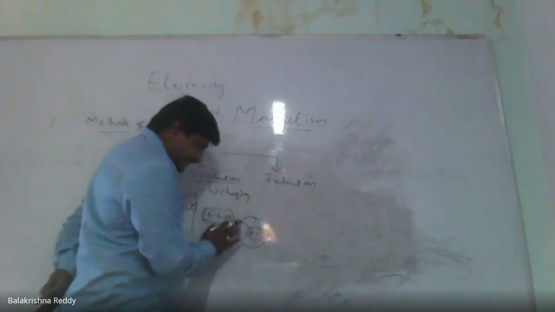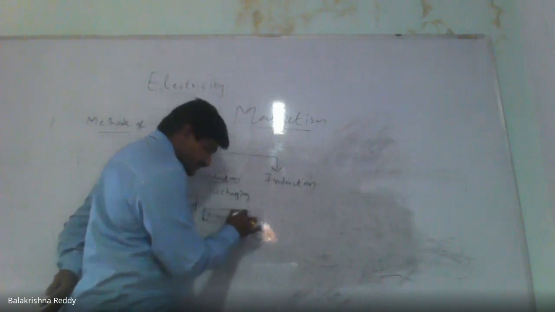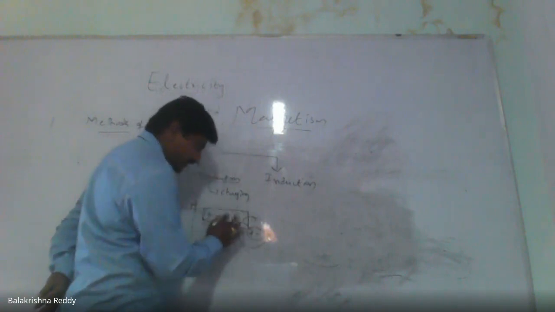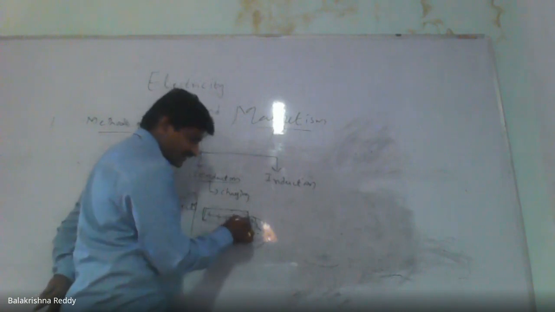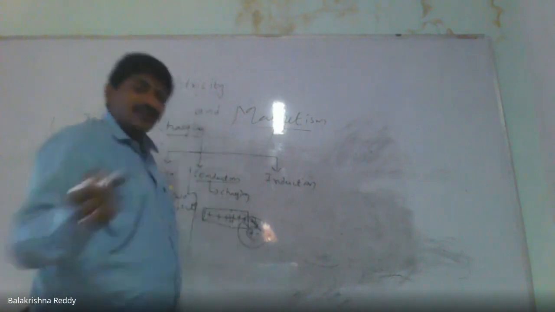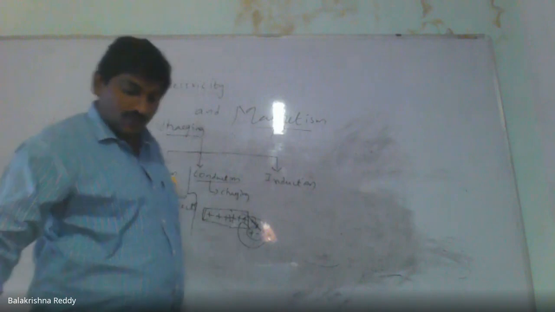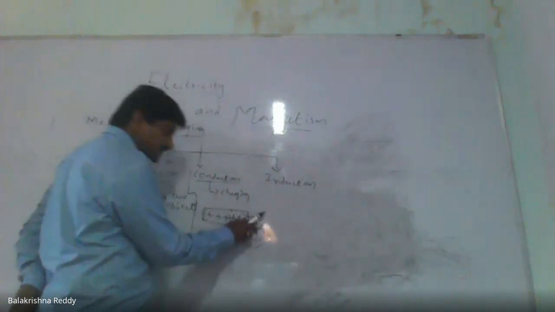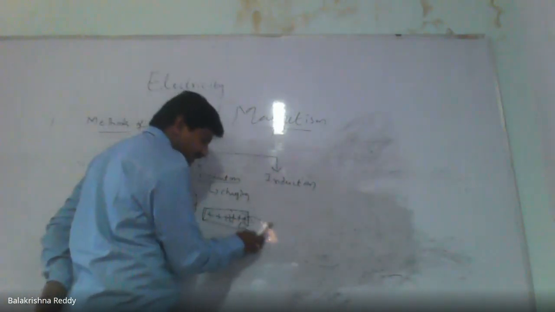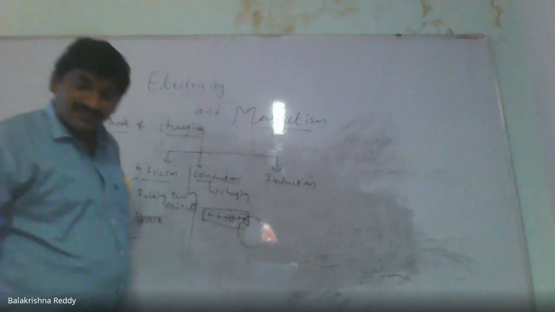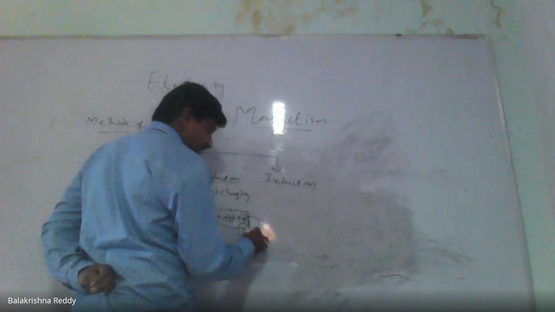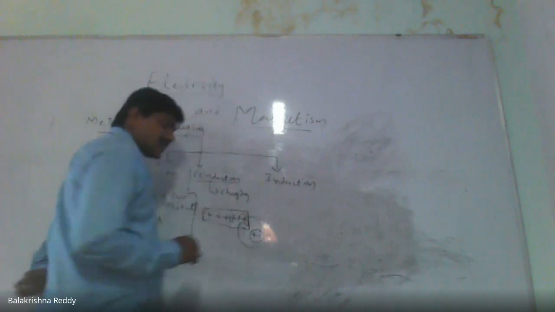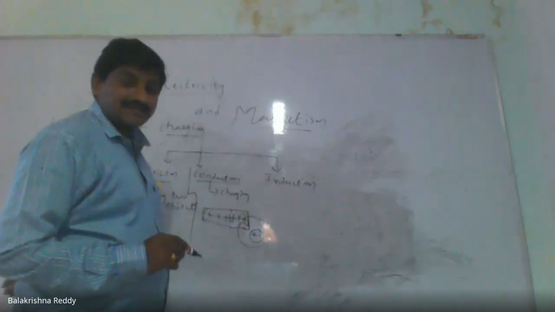Since it is in contact, meaning conducting, right? Usually positive charges will not move; negative charges move, since we have the first property. What was the first property? Like charges repel, unlike charges attract.